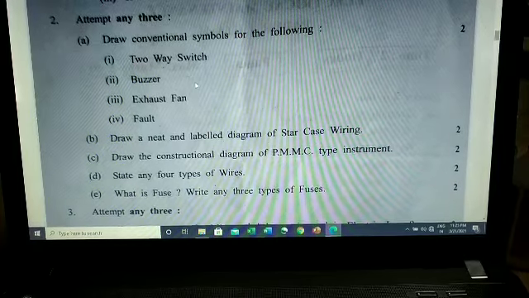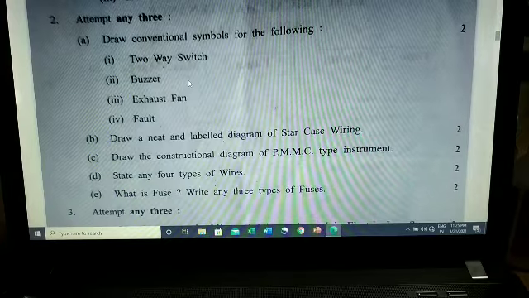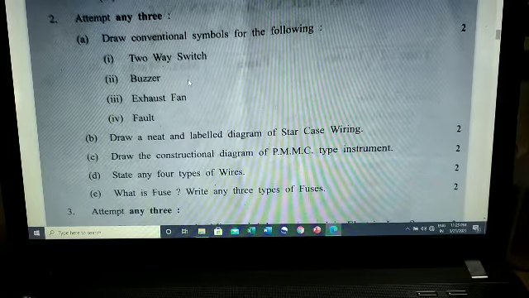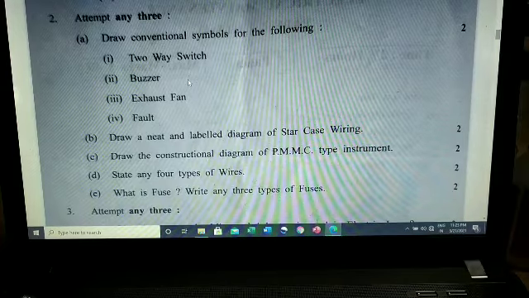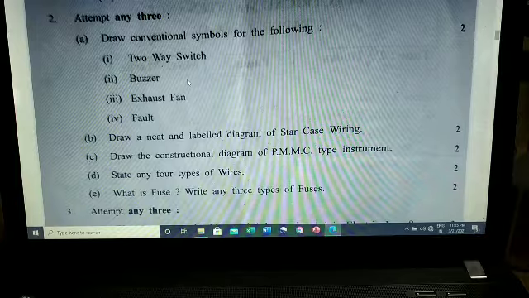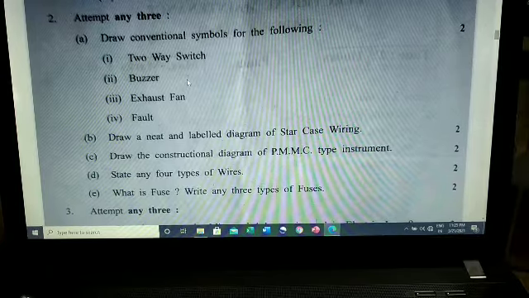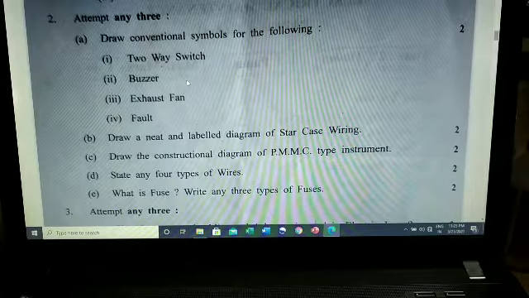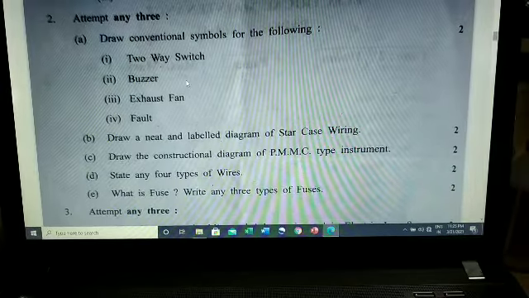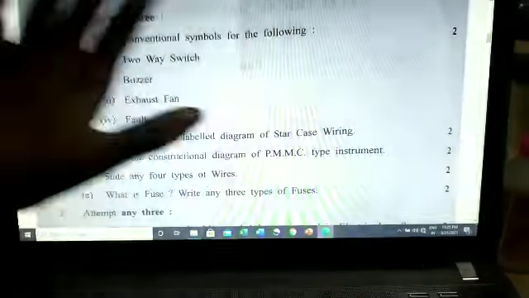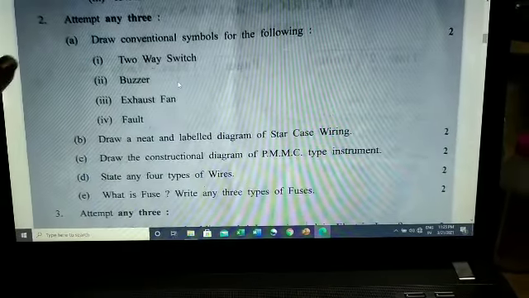So just collect all the previous papers. I mean to say, in our college, we have taken a Saturday test. I have already chosen the questions which are repeatedly asked. So if you were not present in college to attend this test, then you can collect that paper from college. Now these are the questions for question number 2.